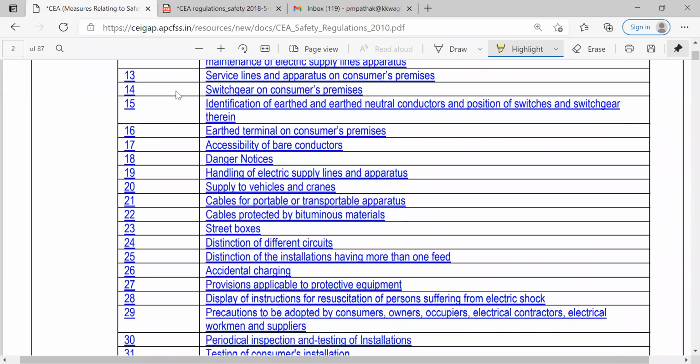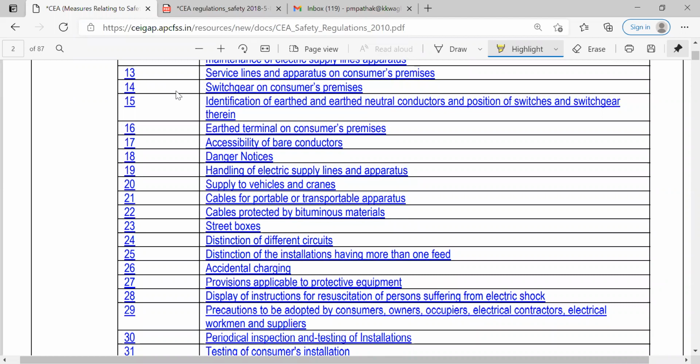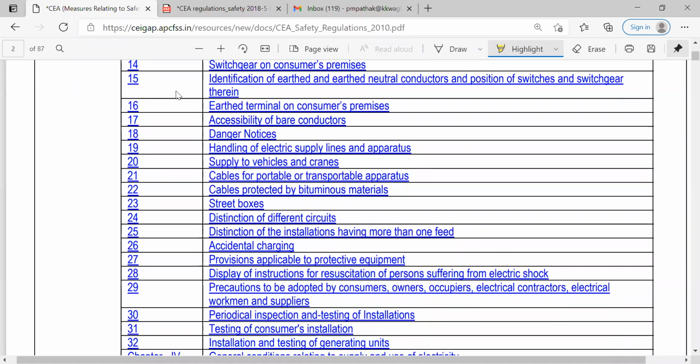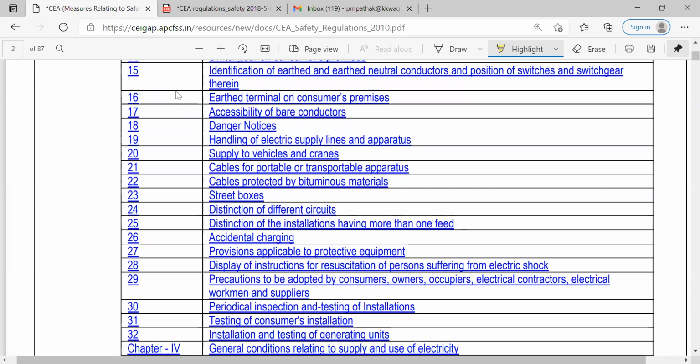Then switch gear on consumers' premises. So special precautionary measures and guidelines related to the switch gear are given in rule 14. Identification of earth and earth neutral conductors, and position of switches and switch gear therein. So earthing and bonding provision we all know. So all these earthing provisions, what exactly the Ohm resistance is, what the exact procedure for this earthing is, and the earth neutral conductors, all these things are given under this rule 15.